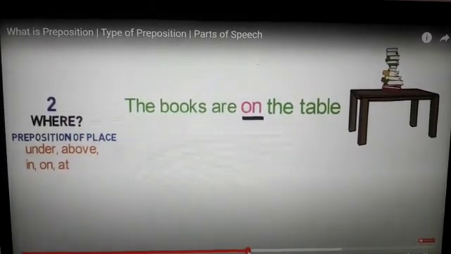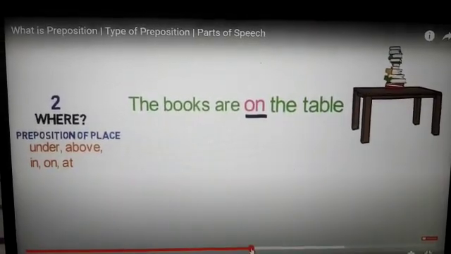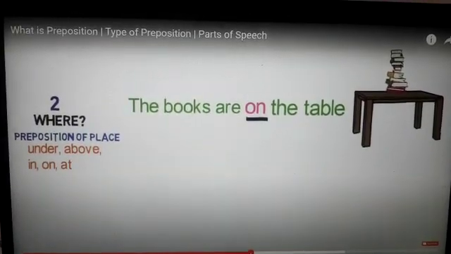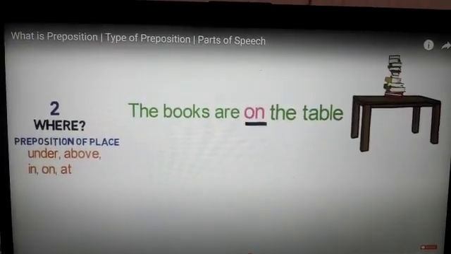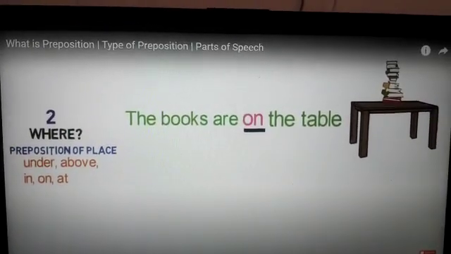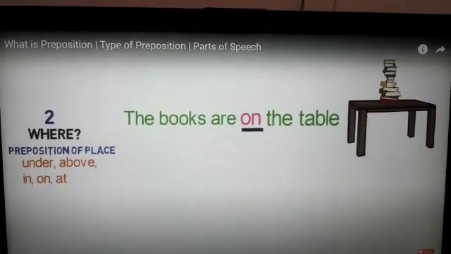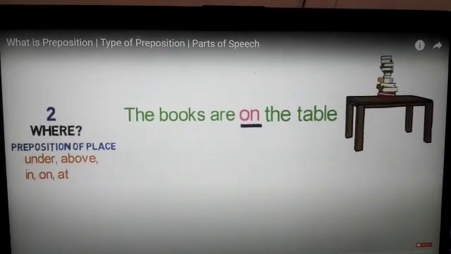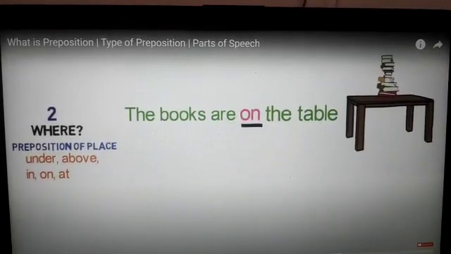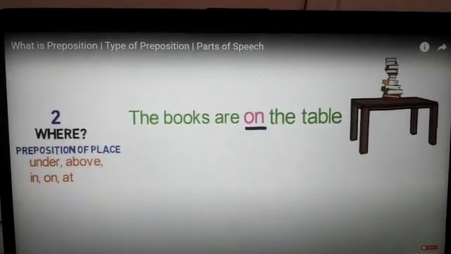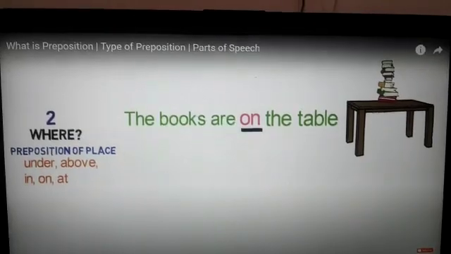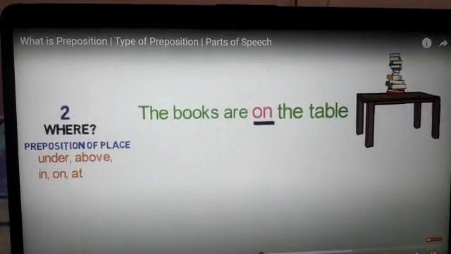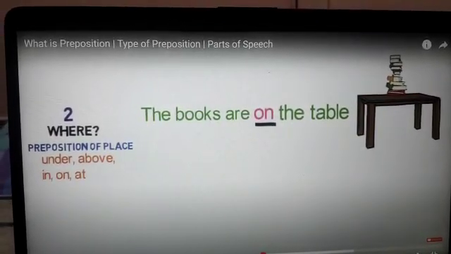The books are on the table. Now you must be getting confused that on we have used for time and now we are using it for the place. Yes, my dear students, you are actually right. We use the preposition on for both, for time as well as for place. And we use the preposition on when the things are in contact with each other.